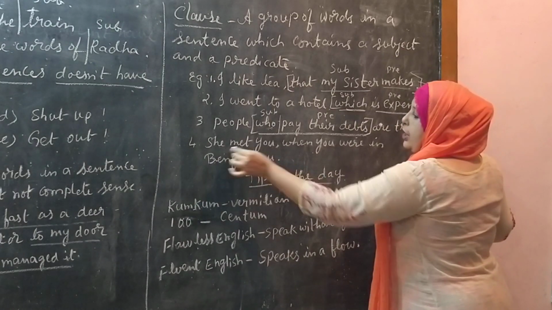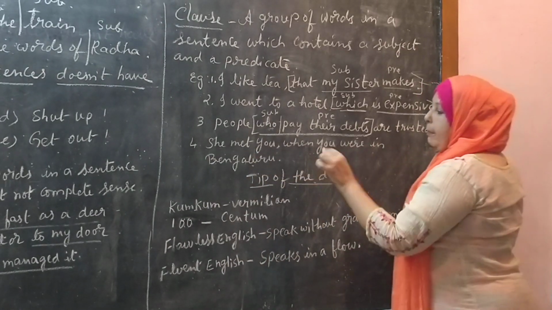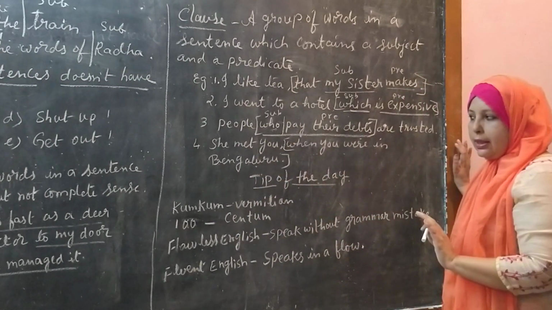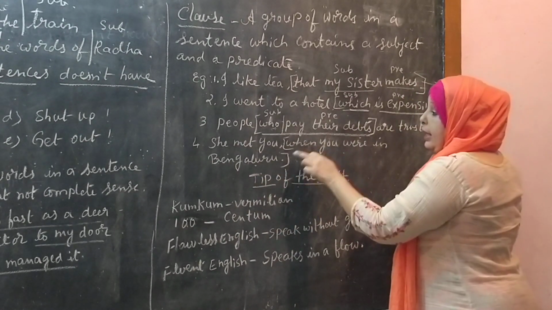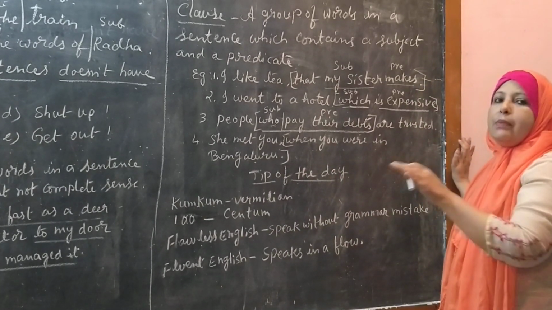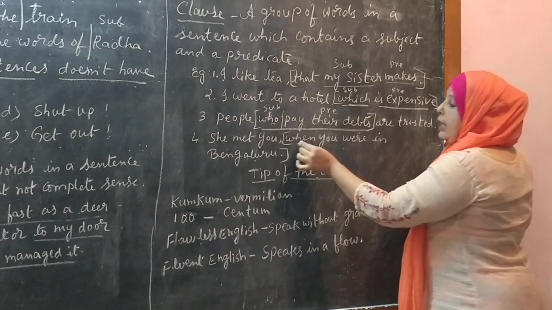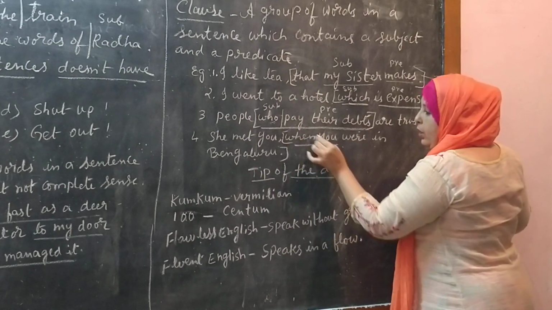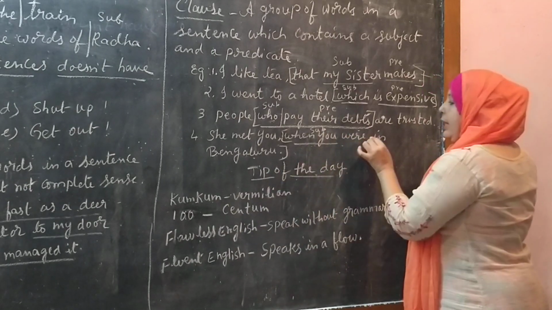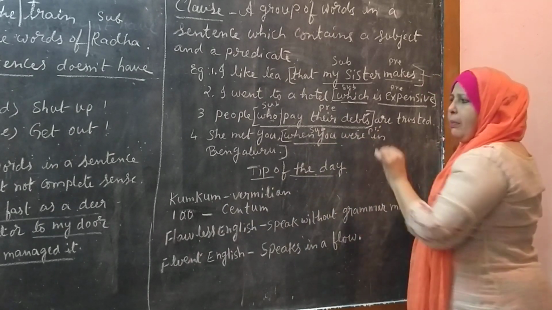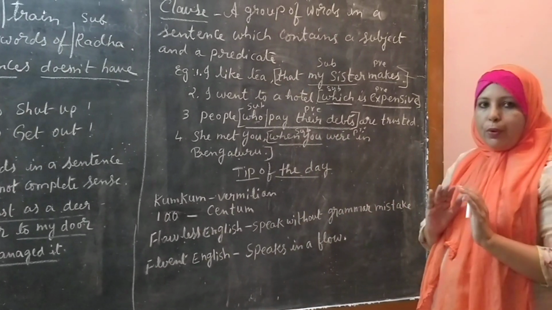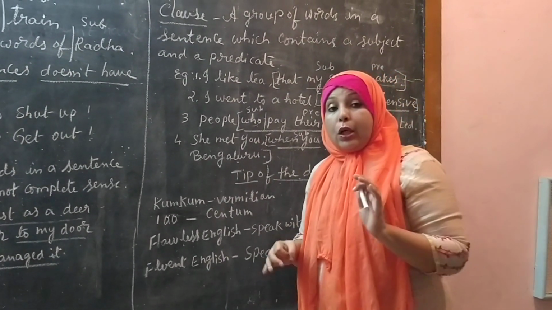Next another sentence. She met you when you were in Bengaluru. She met you, independent clause. Even if this is a dependent clause, it still has a subject and a predicate. Like when you is a subject, were in Bengaluru is a predicate. It is not giving a complete meaning, but it is having both a subject and a predicate. Such kind of group of words is called a clause.